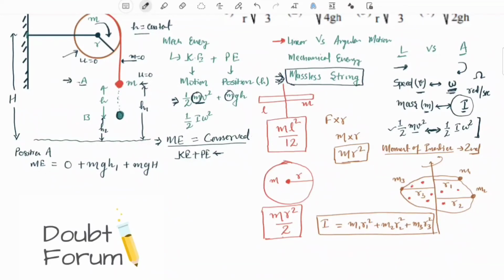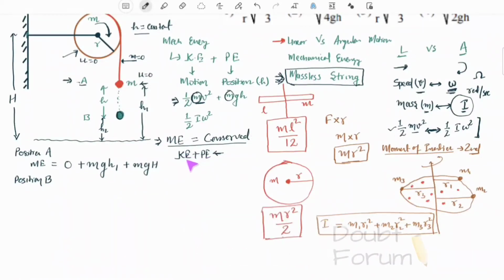After the bob has fallen by a distance of h and it reaches position B, the total mechanical energy of the system we will calculate in the same way: kinetic energy of the bob plus kinetic energy of the disk, potential energy of the bob and potential energy of the disk. Kinetic energy of the bob would be half mv square. We assume after it has fallen to B, it would attain a velocity of v. Initially it was at rest, but after reaching B, it would have some velocity v.